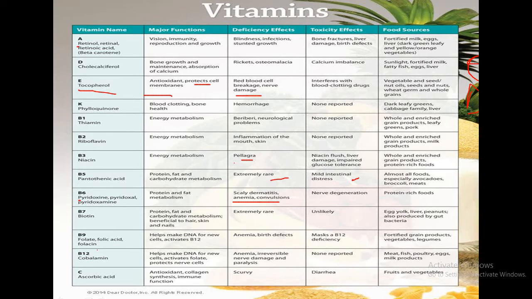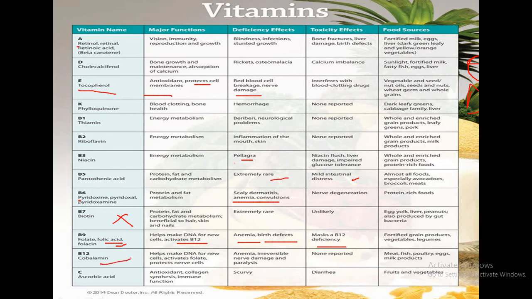Then vitamin B9, B7 you don't have to do for your syllabus. B9, very commonly known as folic acid, helps to make DNA for new cells and activates B12. The deficiency effect will be anemia and birth defects, and masked B12 deficiency.